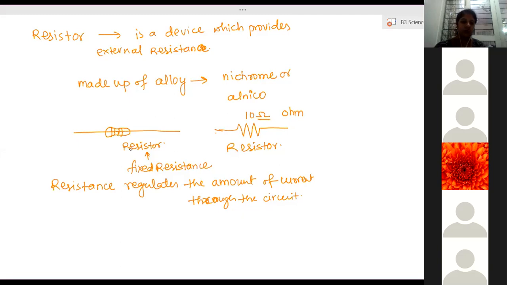Now there is one more device called a rheostat, which provides variable resistance. Another device which we call a rheostat, or variable resistance.